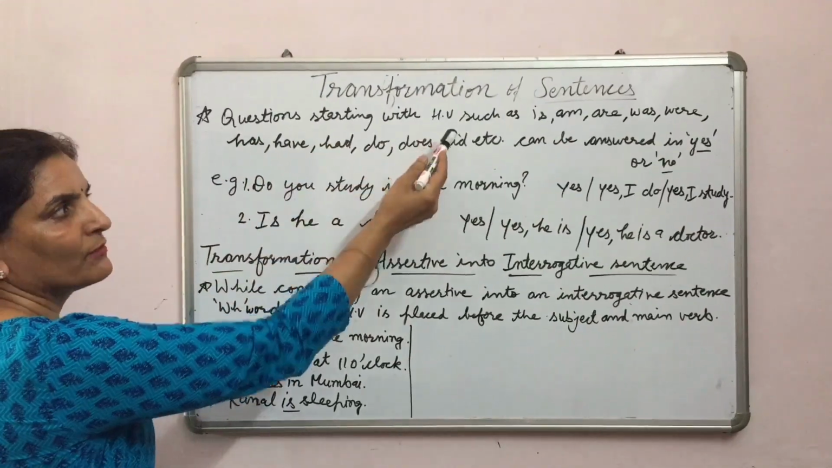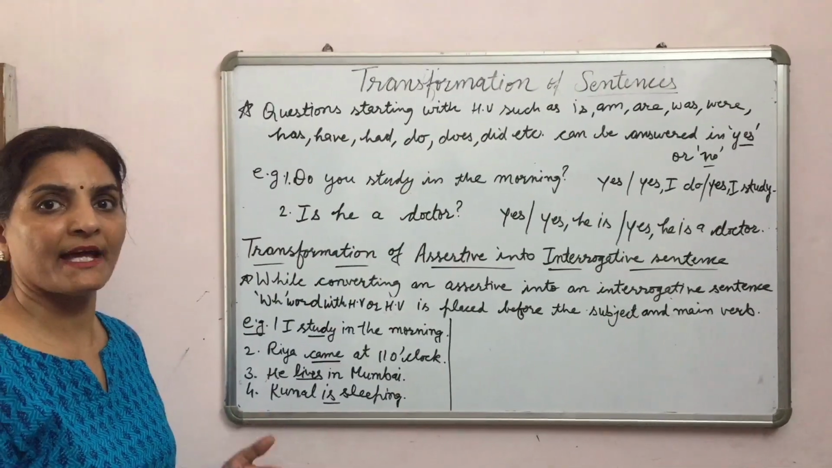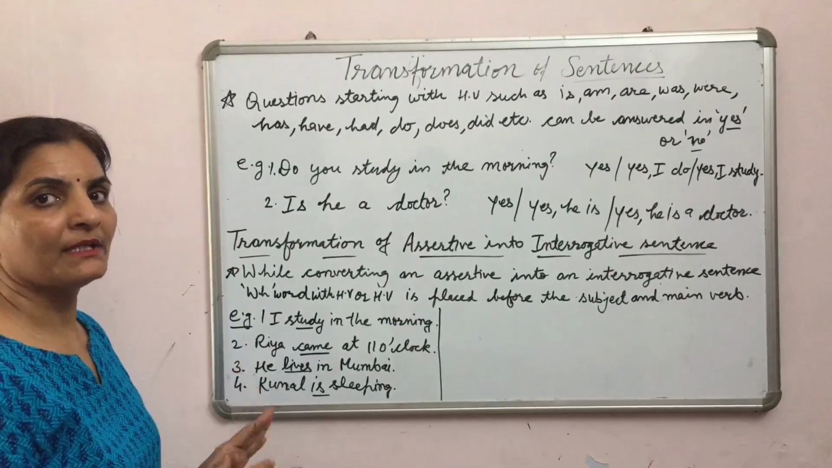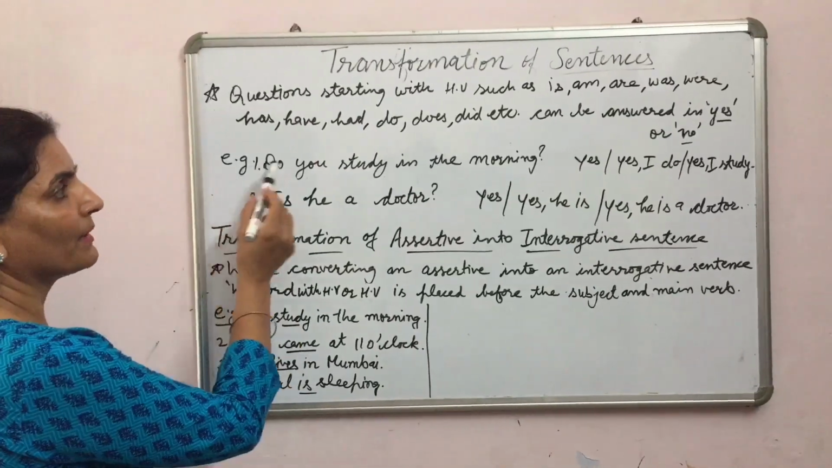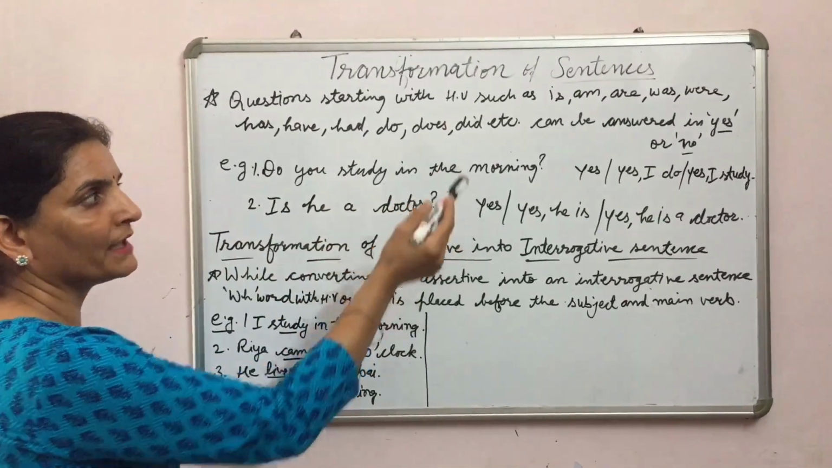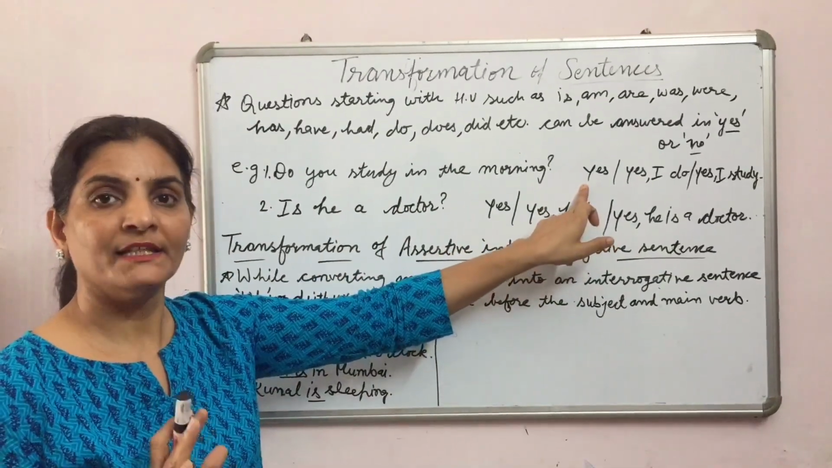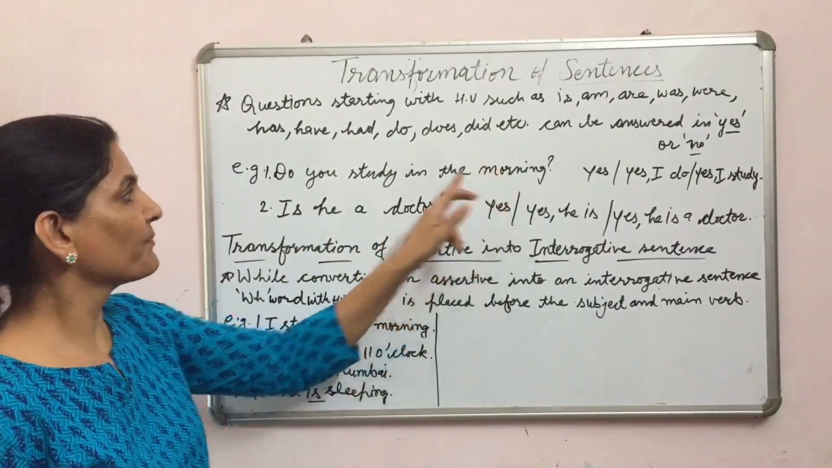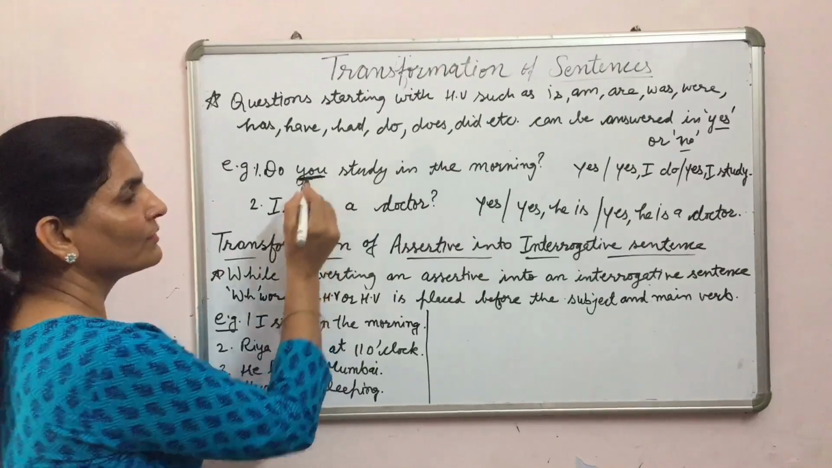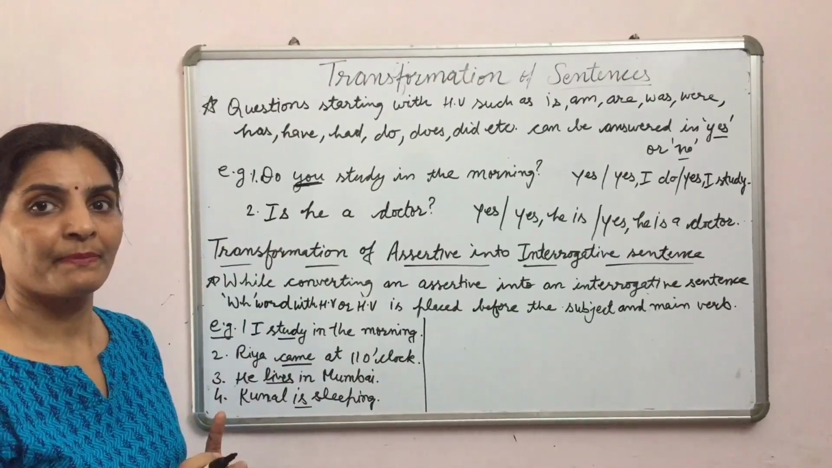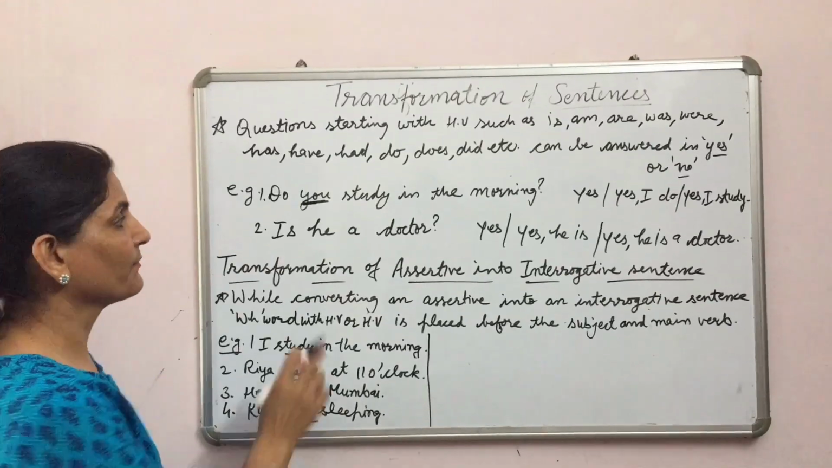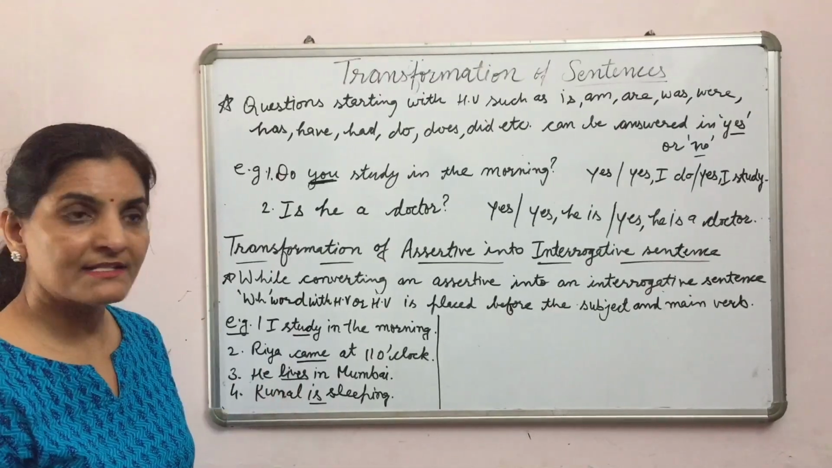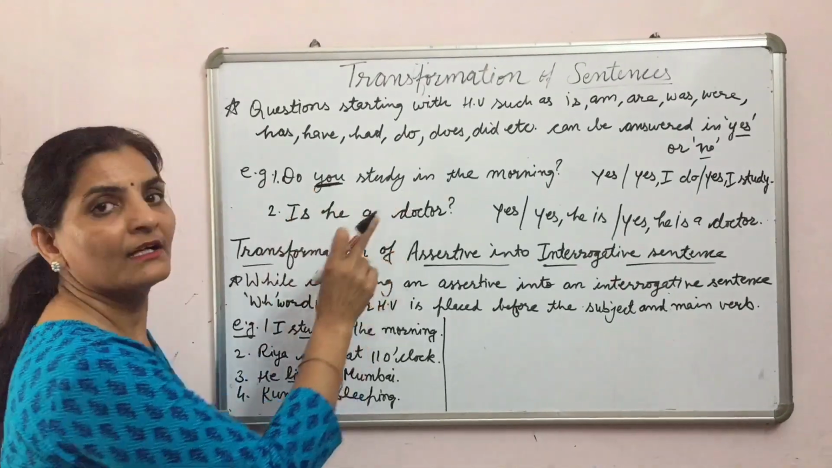Questions starting with helping verbs such as is, am, are, was, were, has, have, had, do, does, did, etc. can be answered with yes or no. For example, do you study in the morning? Yes, we can answer only yes, or yes I do, or yes I study in the morning. If I ask you a question with you, then the answer will be with I. Then we will place I in the answer. Is he a doctor? Yes, or yes he is, or yes he is a doctor.